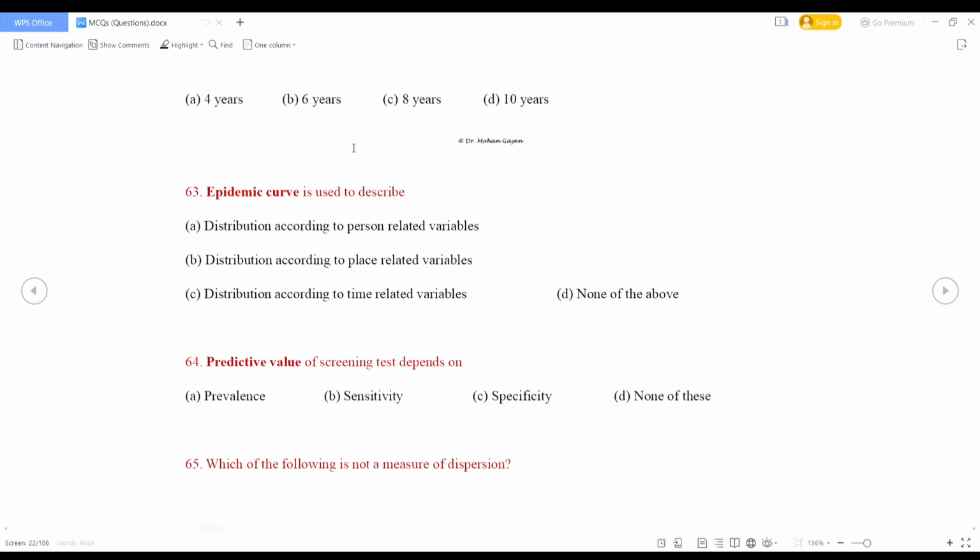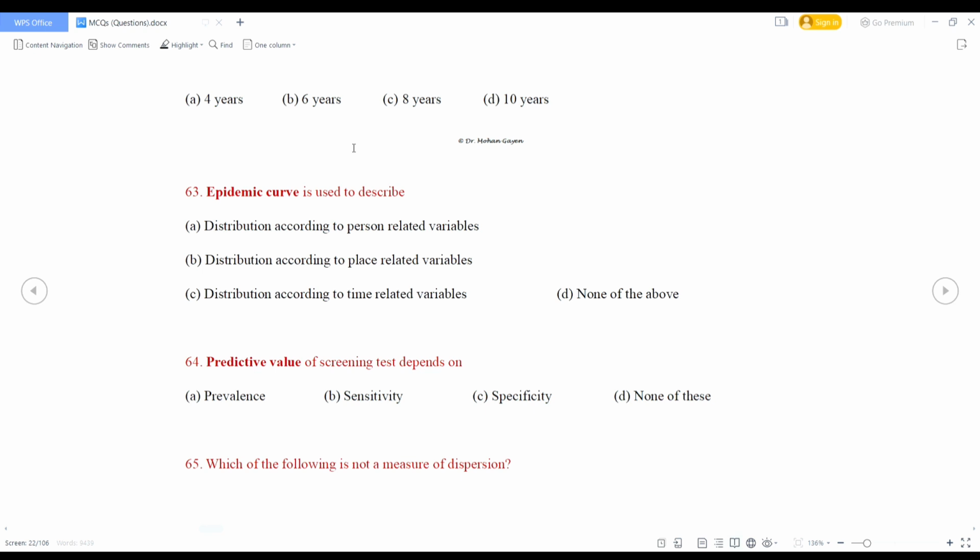Next, predictive value of screening test depends on prevalence, sensitivity, specificity, or none of these. So predictive value depends upon prevalence, although it depends on sensitivity, specificity also, but the best option is prevalence.